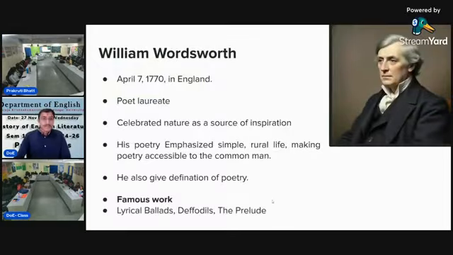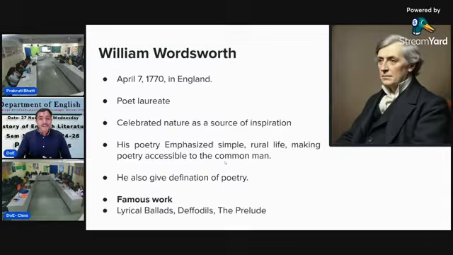William Wordsworth. William Wordsworth was born on 7th April 1770 in England, and he was a very famous poet of England, and he was also appointed as a poet laureate, and he celebrated nature as a source of inspiration. Every poet takes inspiration from someone. So at that time romantic poets, particularly Wordsworth, took inspiration from nature. His poetry emphasizes simple rural life, making poetry accessible to the common man, not just intellectual people.